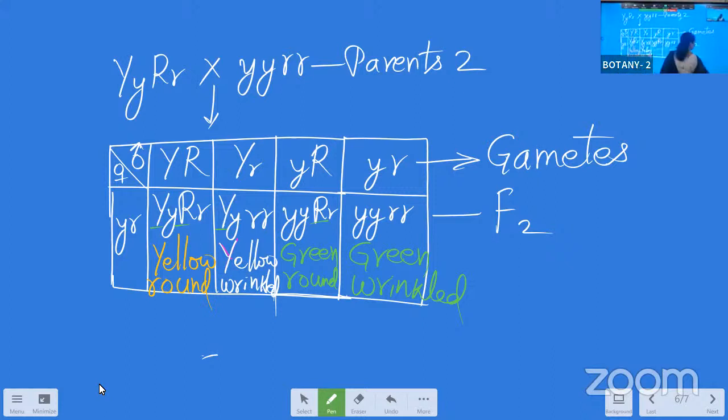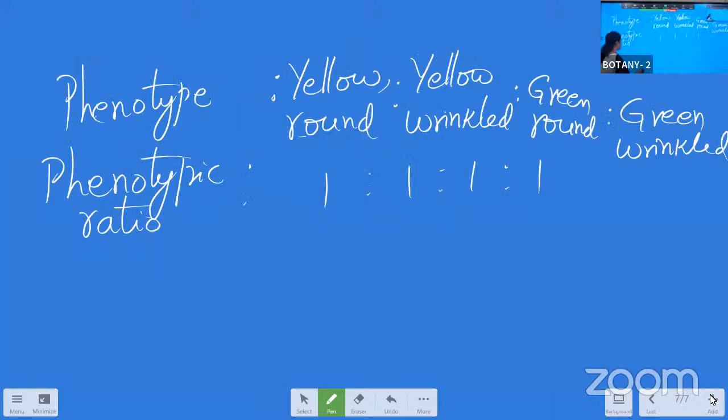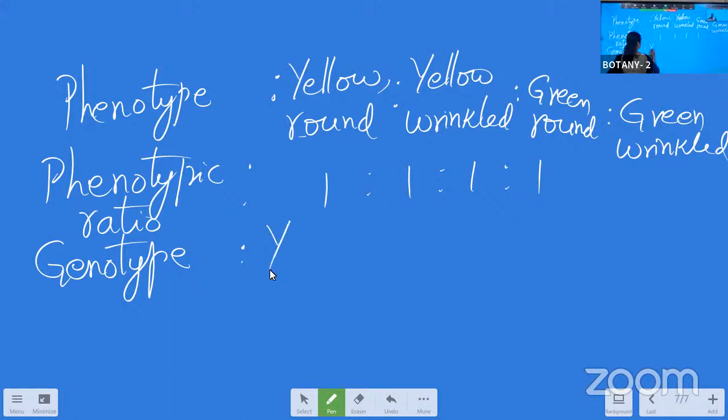So 1:1:1:1. Now, genotype of this. When we are saying the genotype, again, 4 genotypes will be coming along with the 4 different phenotypic characters. Now, what is the genotype?